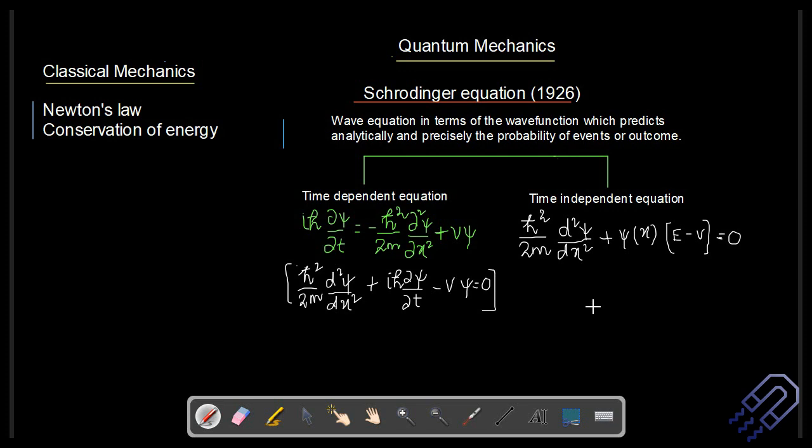Discuss the time dependent and the time independent Schrodinger equation. Now, before we come into this idea of quantum mechanics, let's just talk a bit about the classical mechanics picture. When we talk in classical mechanics and we are going to define a system mathematically, we use certain laws to get the information about that particular system or a moving body. Newton's law is a very important aspect of classical mechanics, as well as the concept of conservation of energy, conservation of momentum, and so on.